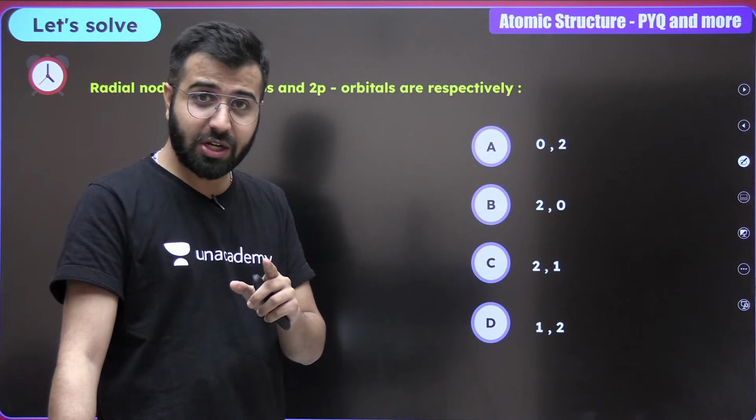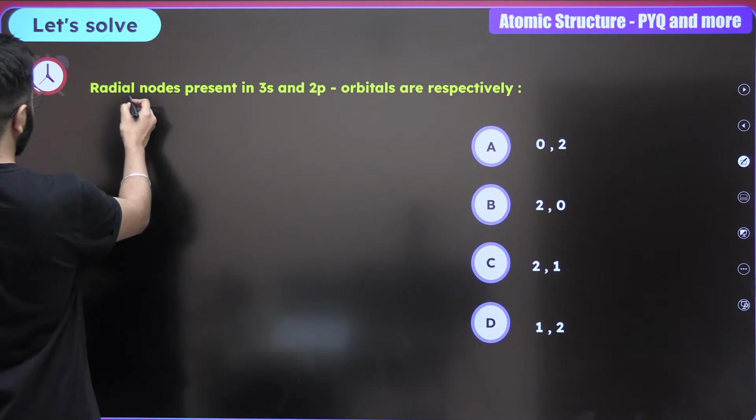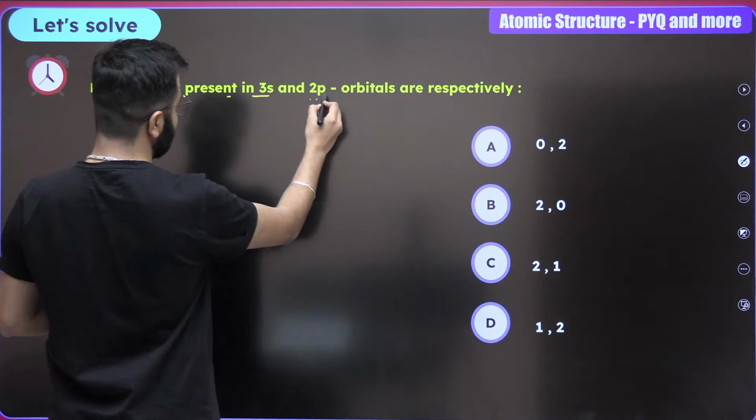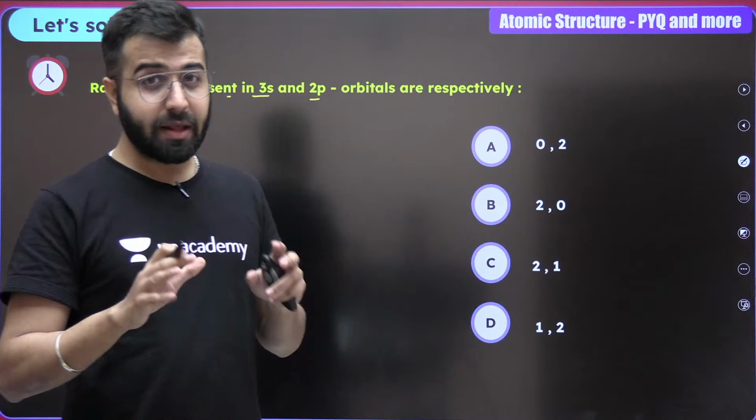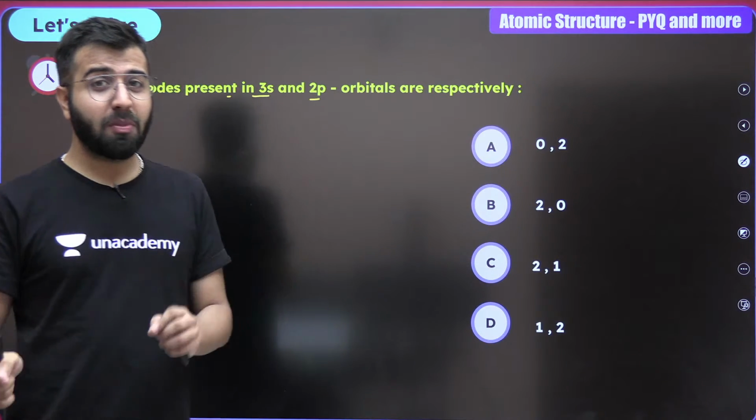Now moving on to the next question. The radial nodes present in 3s and 2p orbitals are respectively. Radial nodes. Do you remember the formula for the radial nodes?